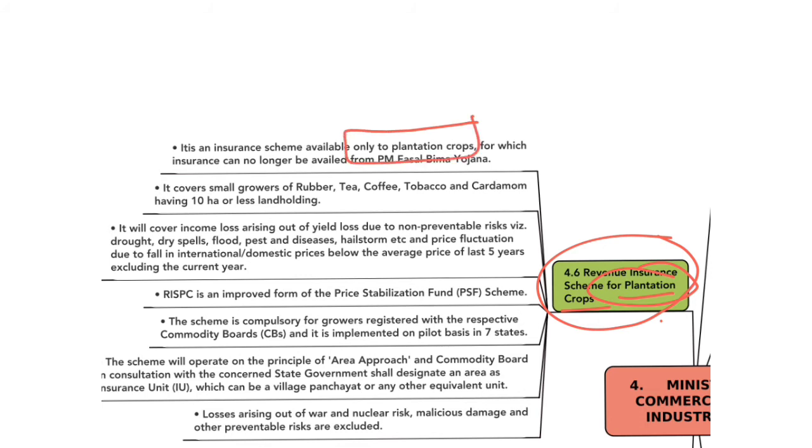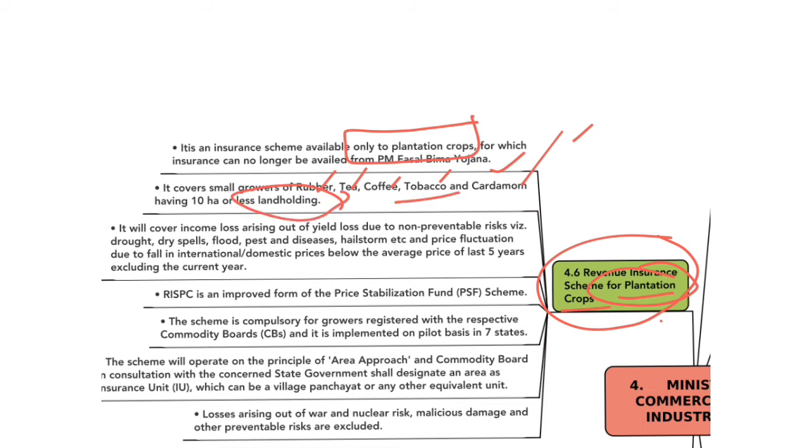As insurance to plantation crops cannot be availed under PM Fasal Bima Yojana, this scheme is intended only to the plantation crops. This scheme covers small growers of rubber, tea, coffee, tobacco, cardamom who are having 10 hectares or less land holdings. 10 hectares means 25 acres.